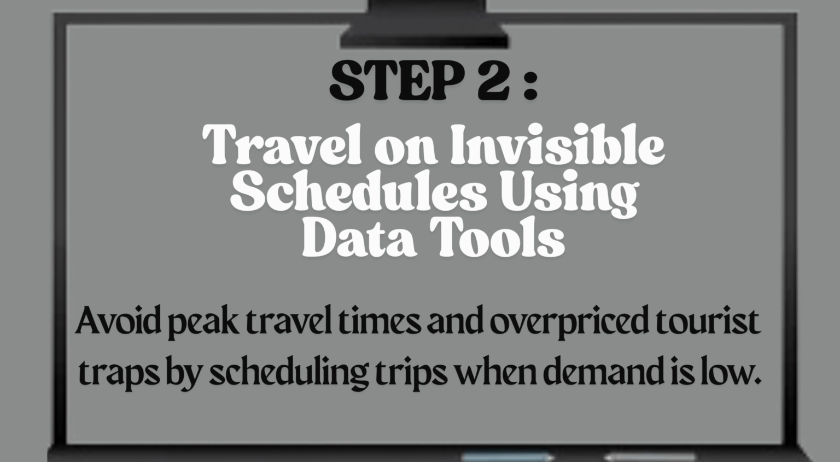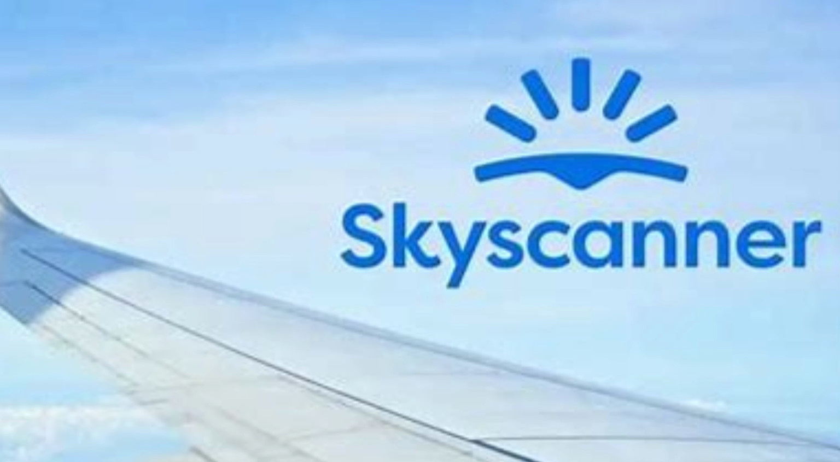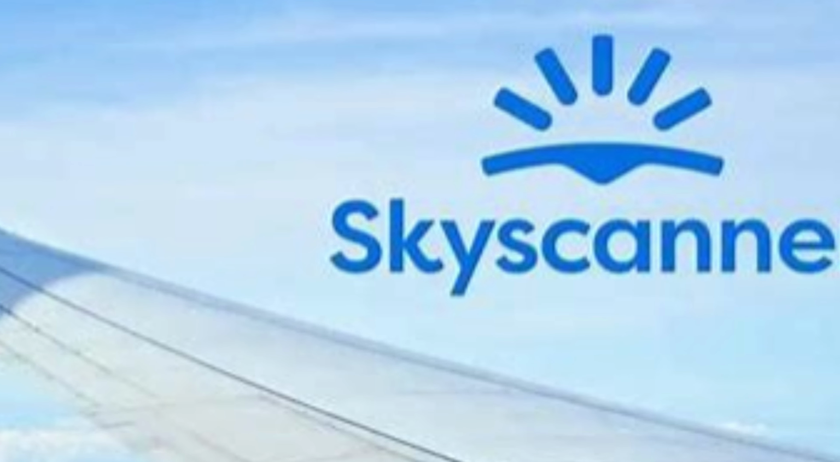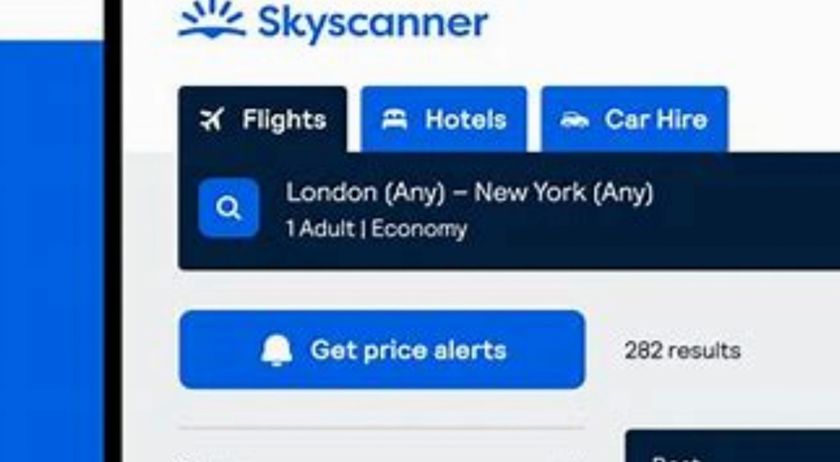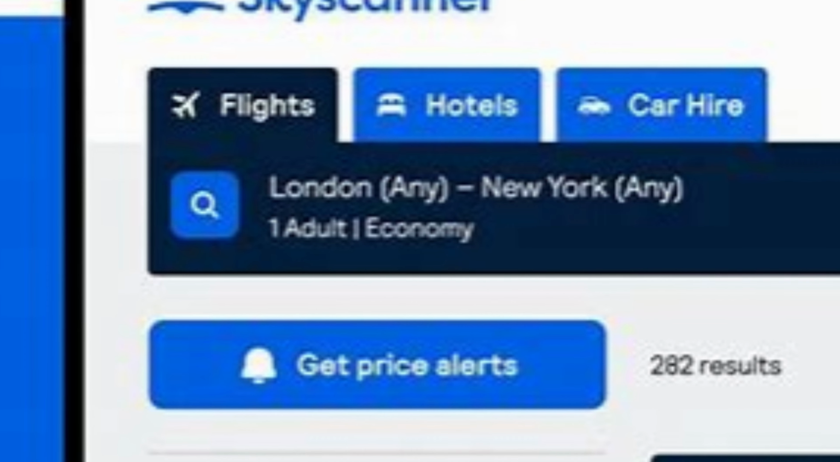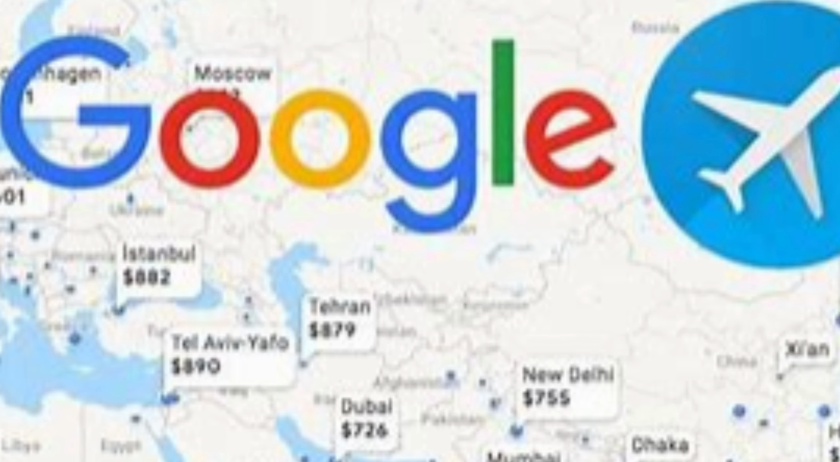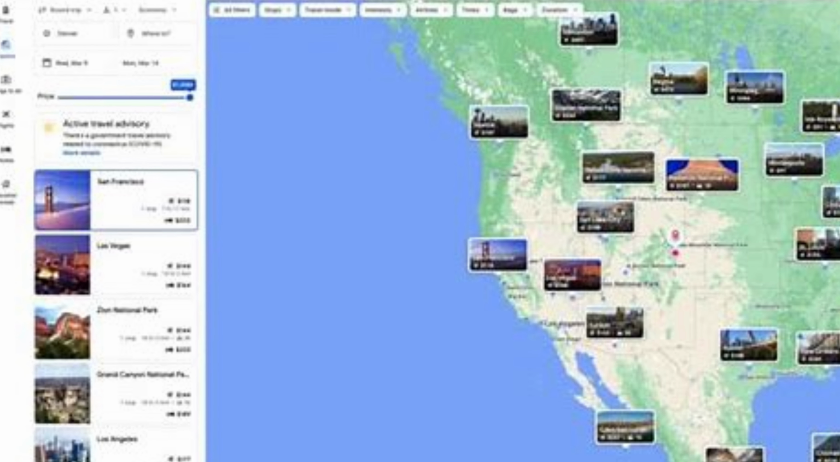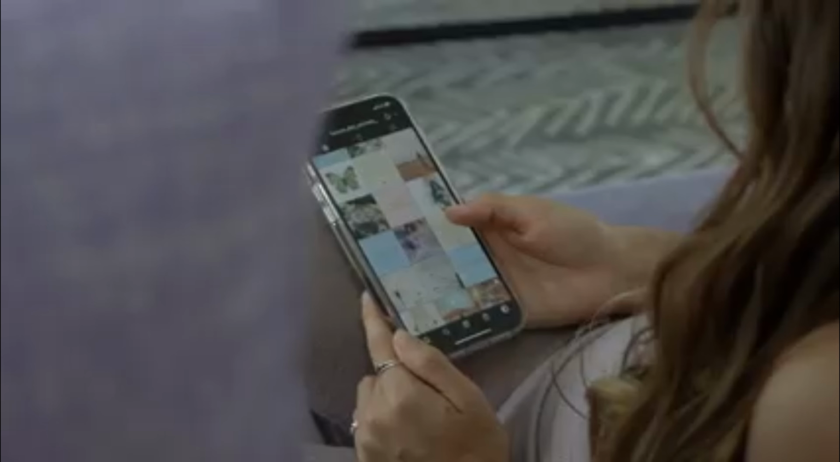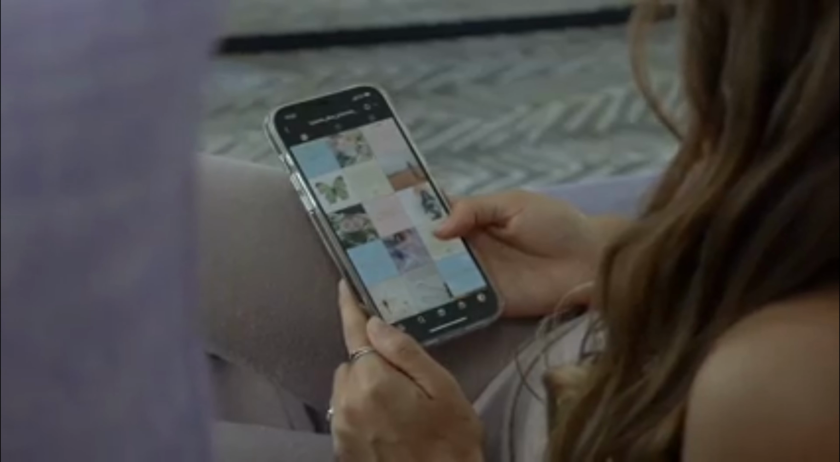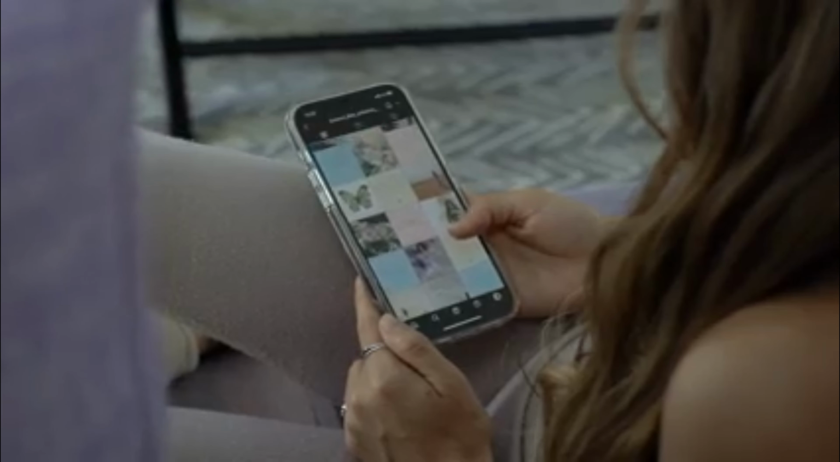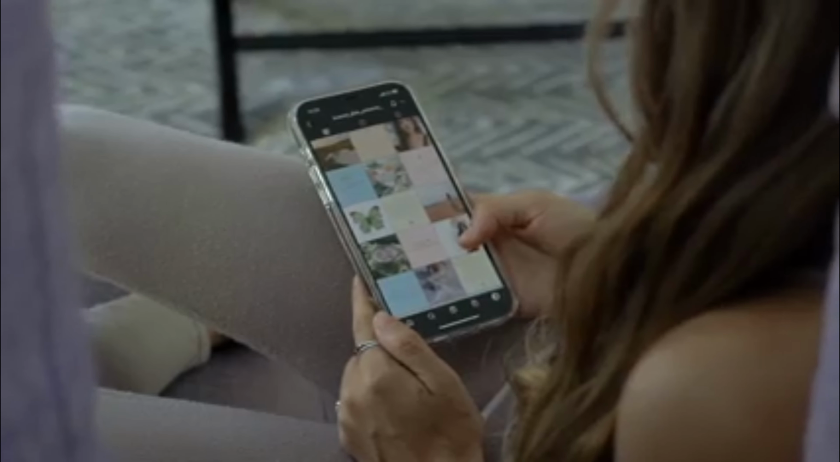Step 2. Travel on invisible schedules using data tools. Avoid peak travel times and overpriced tourist traps by scheduling trips when demand is low. Explicit steps to do. Use Hopper, Skyscanner, or Google Flights Explorer to track flight trends and set alerts. Fly midweek, Tuesdays and Wednesdays, and during shoulder seasons, e.g., April, May, and September-November for Europe. Use the Everywhere feature in Skyscanner to find the cheapest destinations from your location. Why it works? Prices fluctuate based on demand. Invisible schedules let you travel for a fraction of the cost.